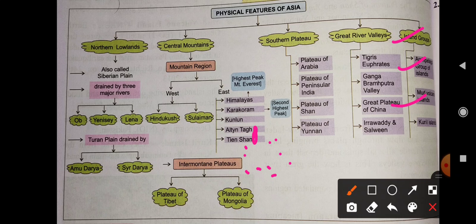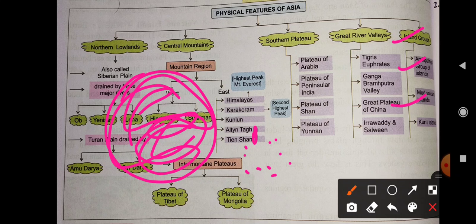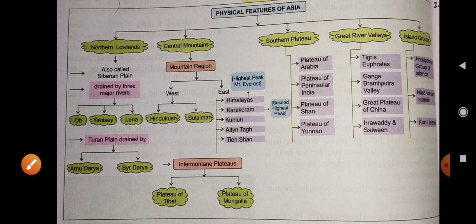Next one is the mud volcano island. Why? Because this is located in Pakistan. What is happening? Because of the earthquake under the sea, the land under the sea arises, and here the mud is collected and methane is always releasing from here. That's why it is called a mud volcano. It was observed in September 2013 in Pakistan by NASA. And the third one is the Kuril, which is in Japan.